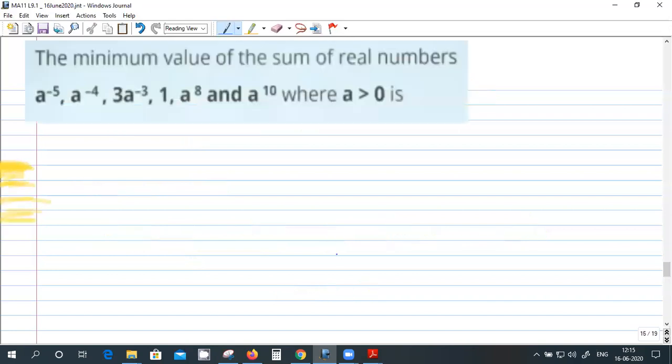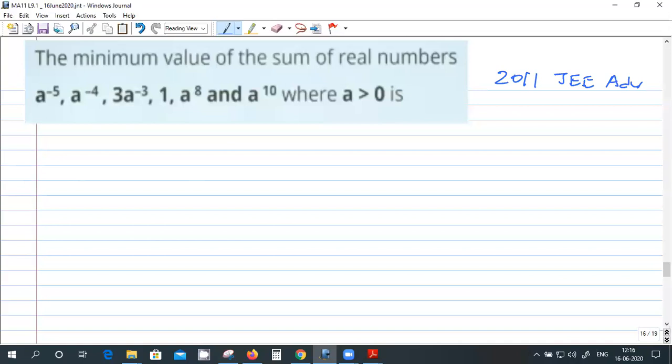Now solve this problem. This is a coming exam problem, 2011, JEE Advanced.